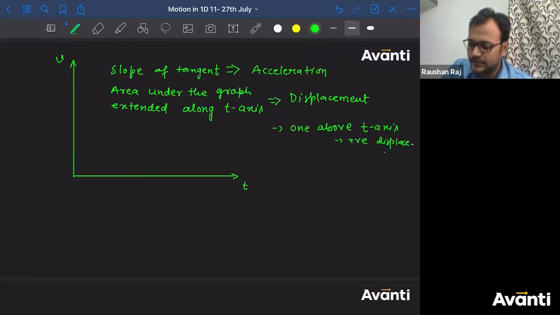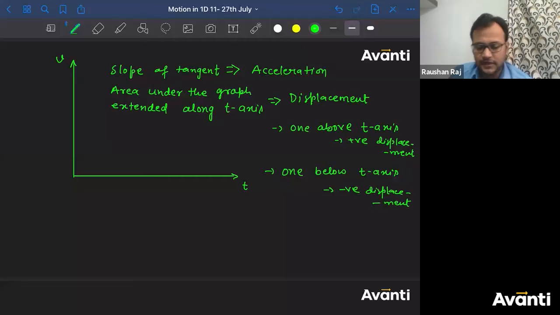All right. So please remember this part. The one which is below the t-axis is negative displacement. Okay, so everybody should understand this and remember this part.